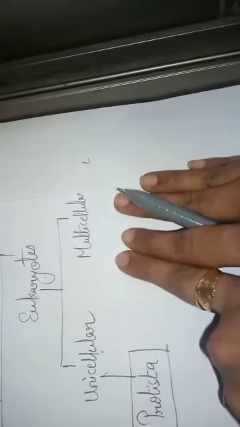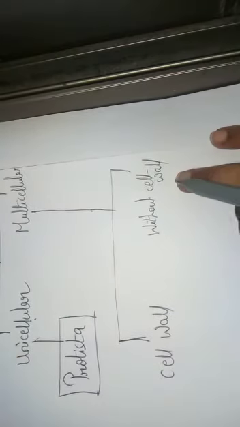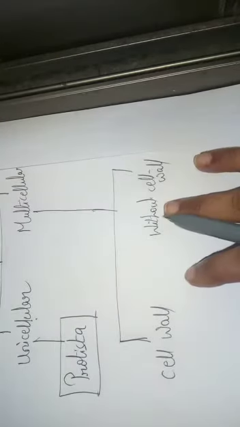Okay children. Now multicellular organisms, he further classified them as organisms with cell wall and organisms without cell wall. Again going back to our 7th and 8th standard, children.